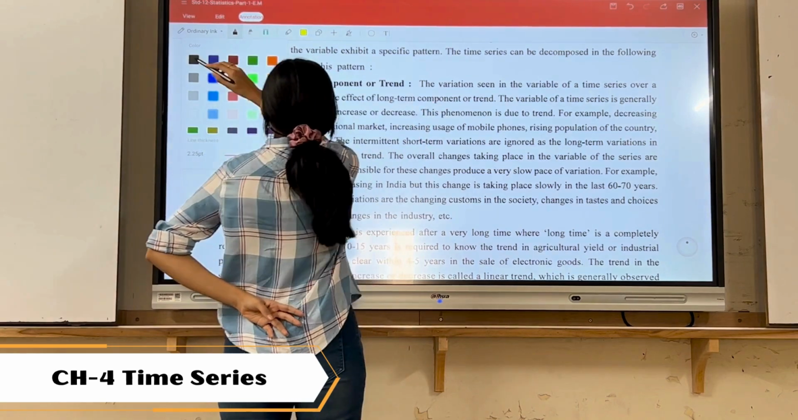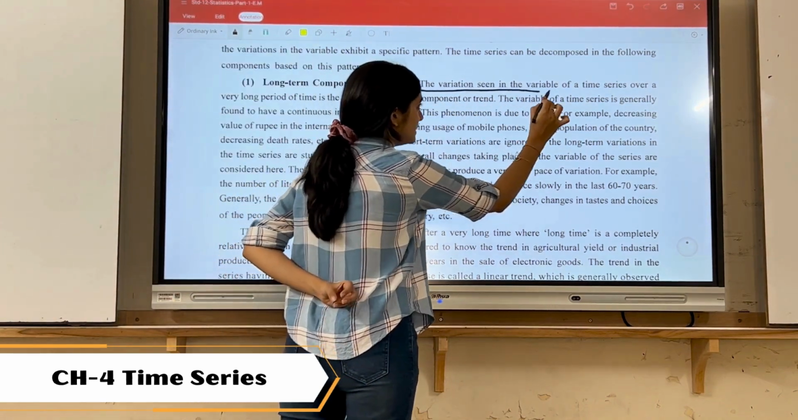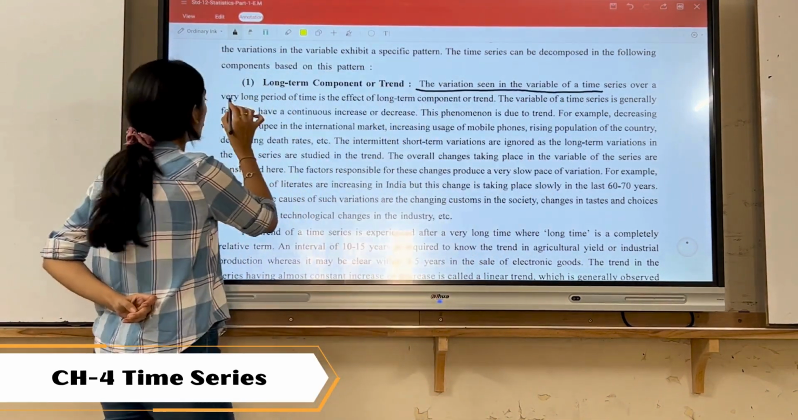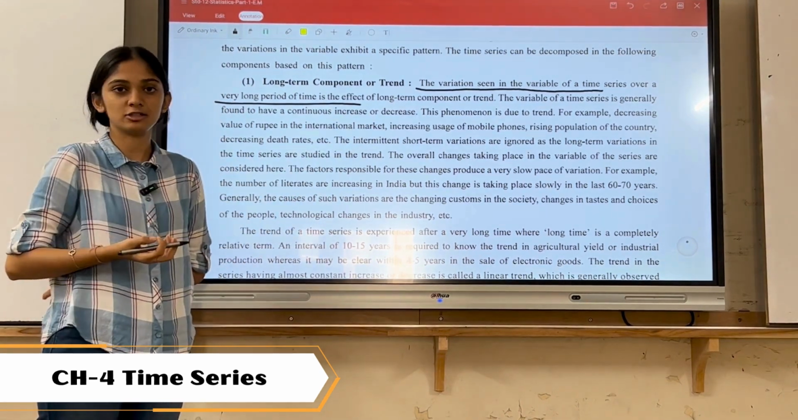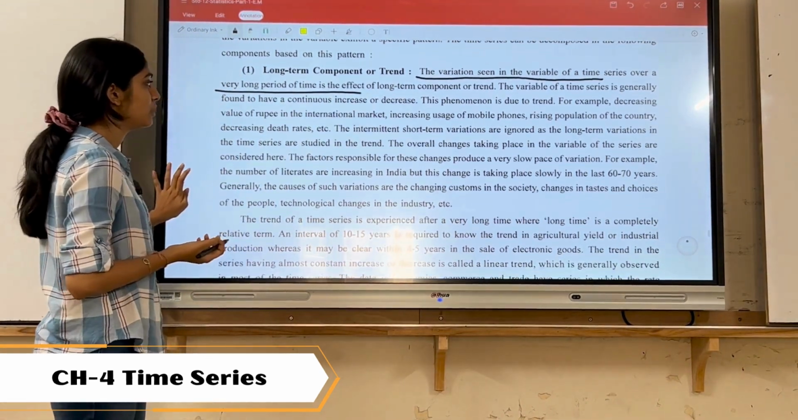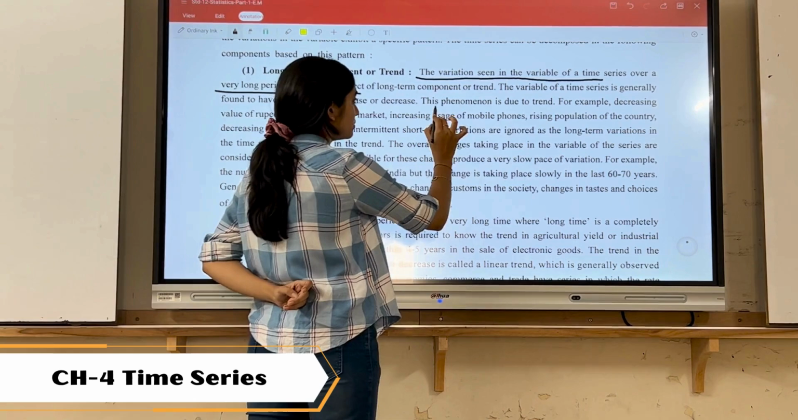Any variation seen in the variable of a time series over a very long period of time, the effect of the long term component, is also known as trend. This phenomenon is due to trend.